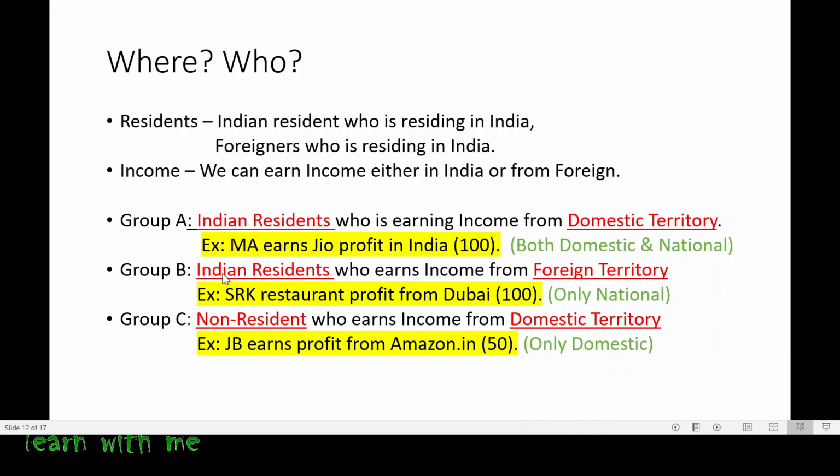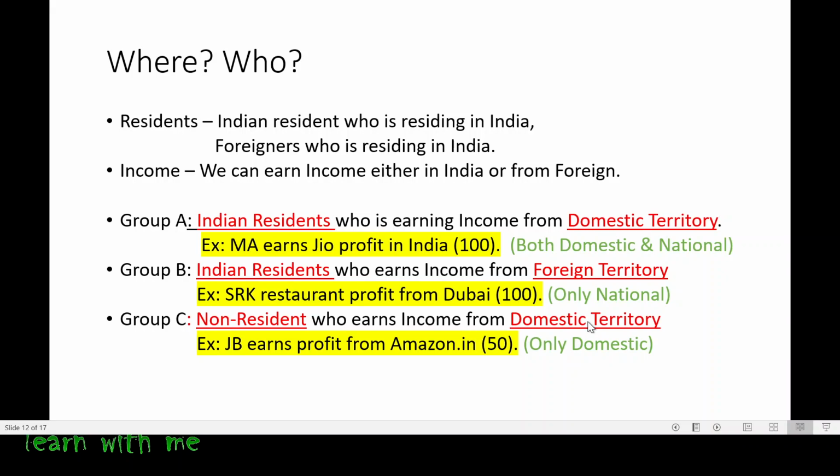Now, second one, Indian residents who are earning income from foreign territory. Again, where is he earning? Is he earning the income inside India? No. Then Group B will not come for calculation of GDP. Now Group C, non-resident who is earning income from India within the country.